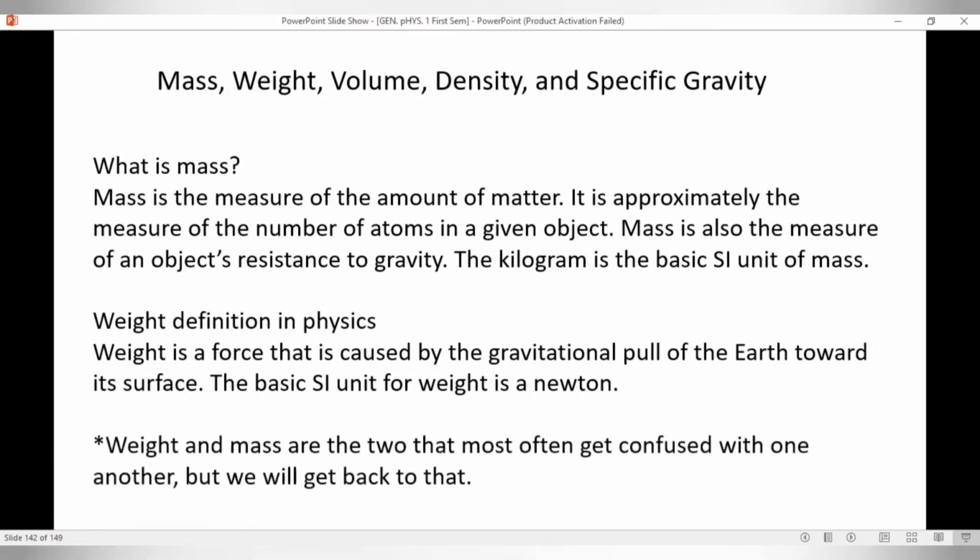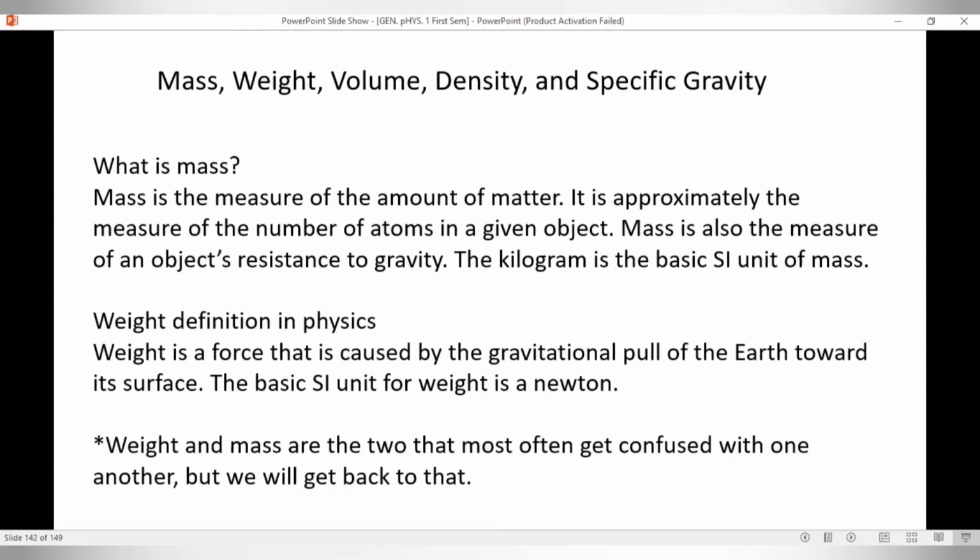Yun nga, madalas nga na pagkakamalan na parehas lang po sila, pero itong dalawa is different. Take note, mass and weight is different. I have a question here. For example, you have 1 sack of rice and 1 sack of cotton. Para sila isang sako. Now, in terms of mass and in terms of weight, how do these 2 sacks of objects, 1 sack of rice and 1 sack of cotton, differ?